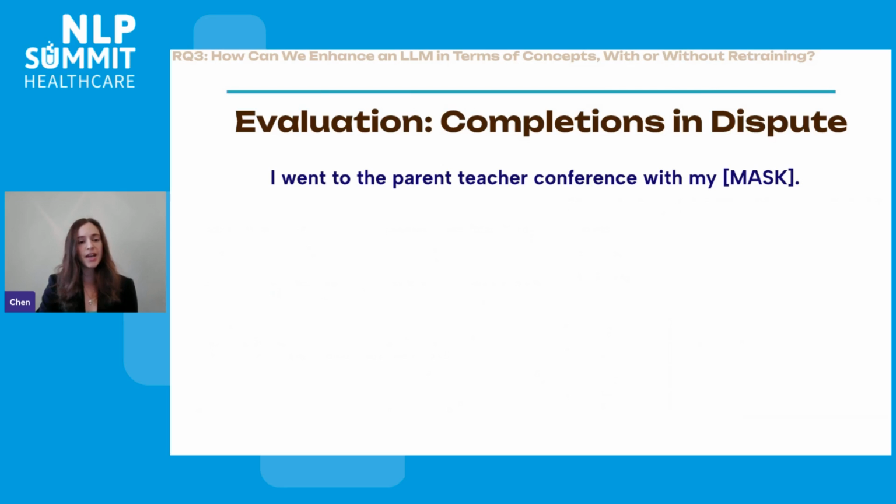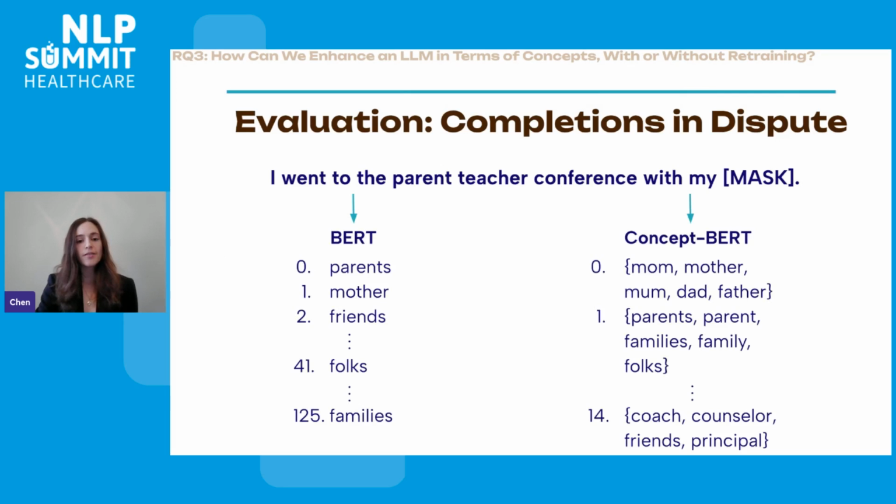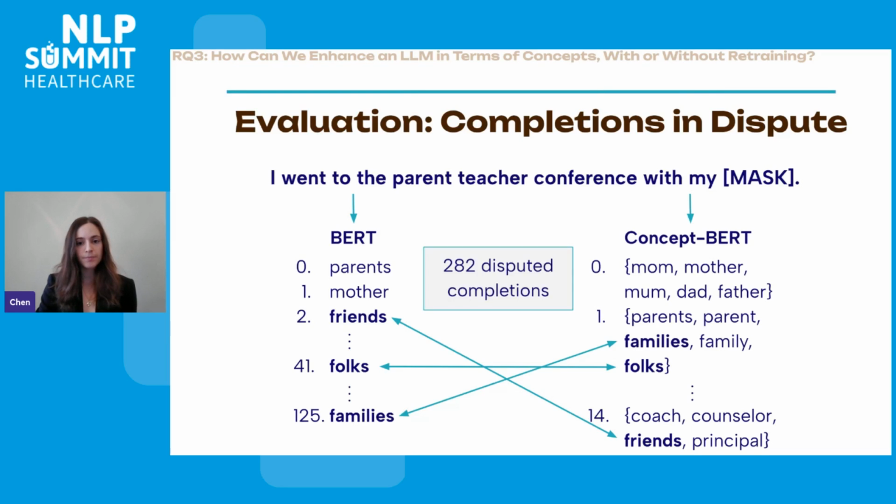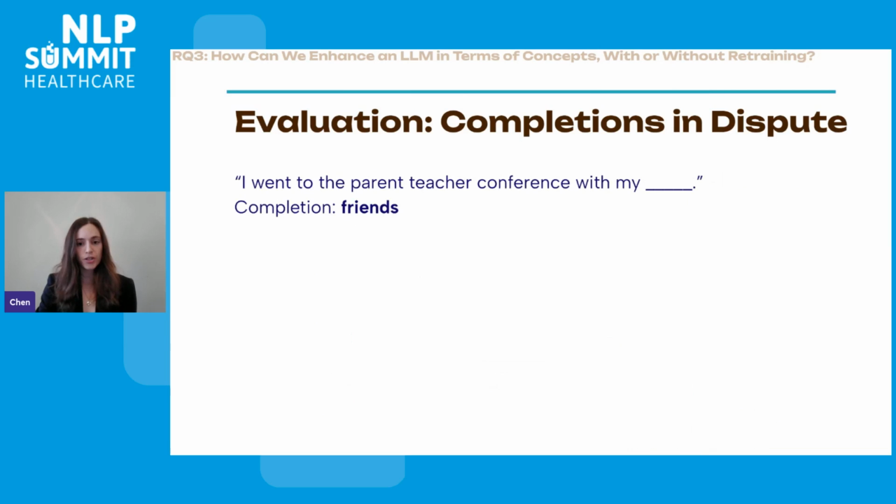So again, we have this input sentence, for example, "I went to the parent-teacher conference with my," and then we have all of these completions from BERT and from ConceptBERT. We're looking for completions where one of the models thought that they're very likely and the other thought that it's not very likely. So "Friends" was very likely according to BERT, but very unlikely according to ConceptBERT. "Folks" was very unlikely according to BERT and likely according to ConceptBERT, and the same with "families." Overall, we had 282 disputed completions.